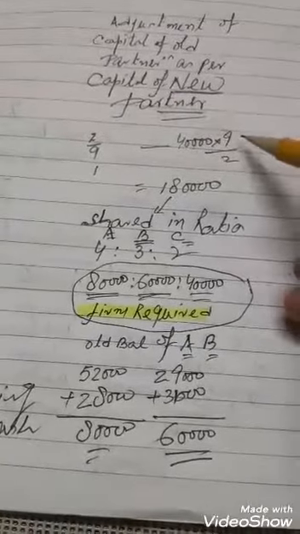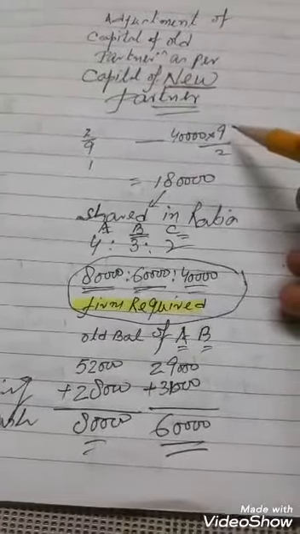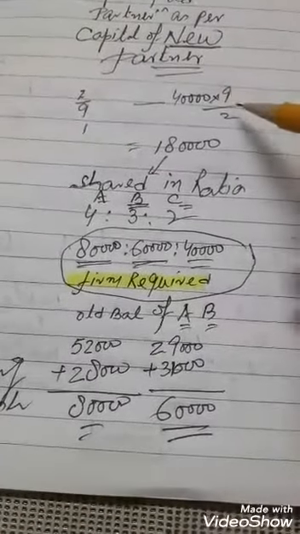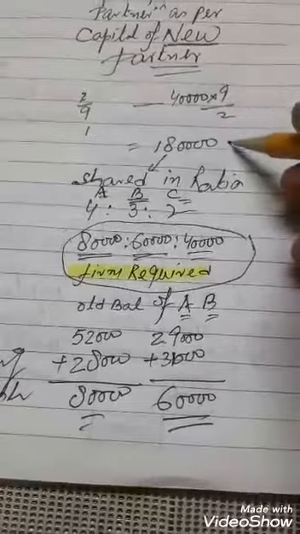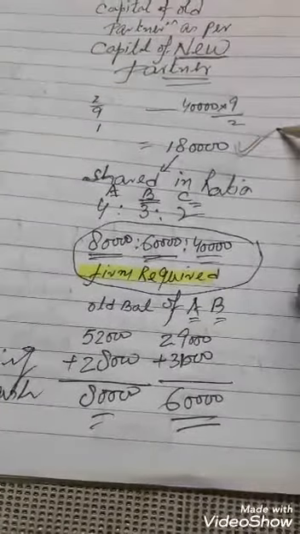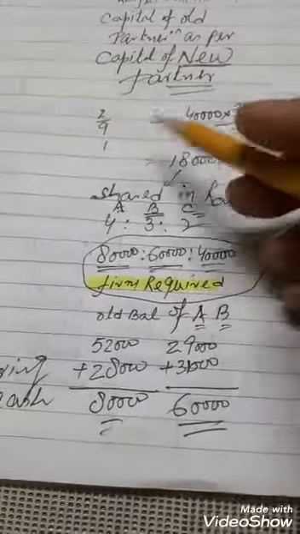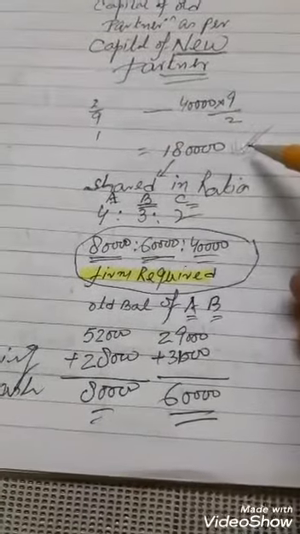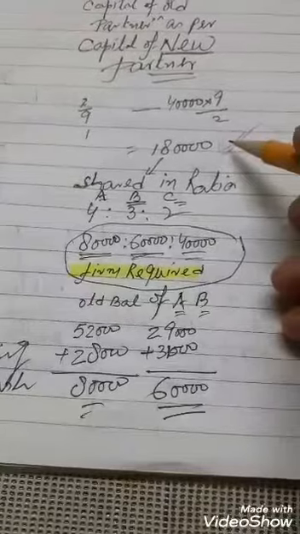The ratio will be reciprocal. It is 40,000 into 9 by 2. The total capital of firm is 1,80,000. Once again, for 2 by 9 it is 40,000. It is therefore 1. It will be 9 by 2. The total capital of the firm is 1,80,000.